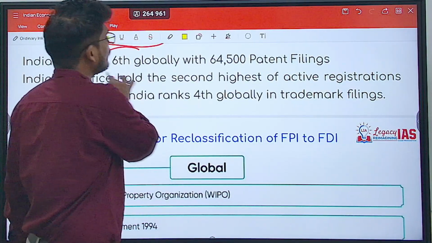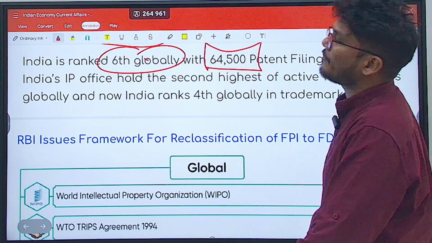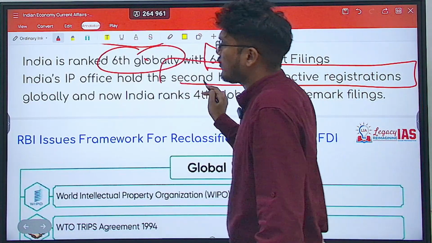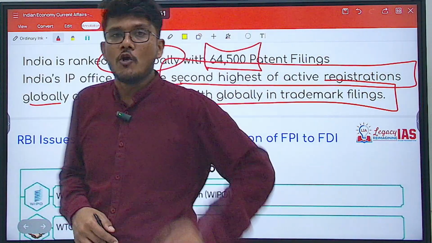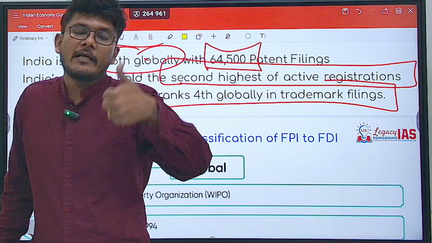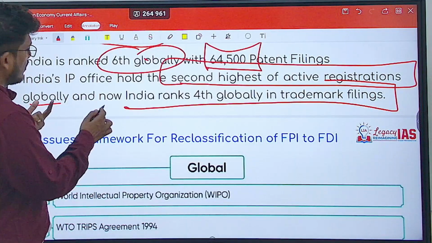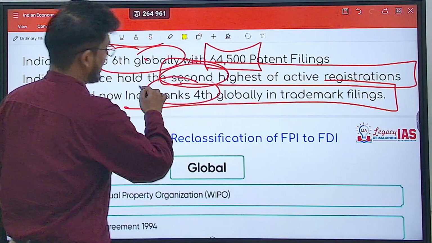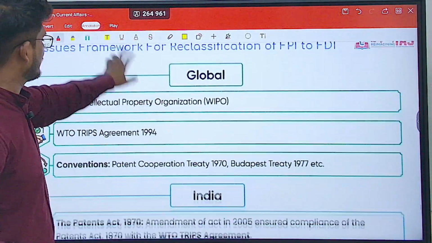India is ranked 6th globally with respect to patent filing. We are filing around 6,400 patents. India's IP office holds the second highest active registrations globally, and India ranks 4th globally in trademark filings. So the total number of IPOs filed, India is 6th. How many are open registrations of IPO of India? India is, I think, 2nd. India is 2nd. And with respect to the trademark filings, India is 4th. So India is doing considerably well in this domain presently.